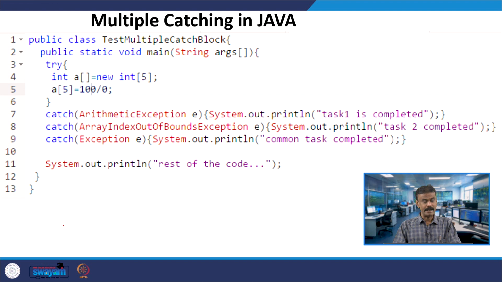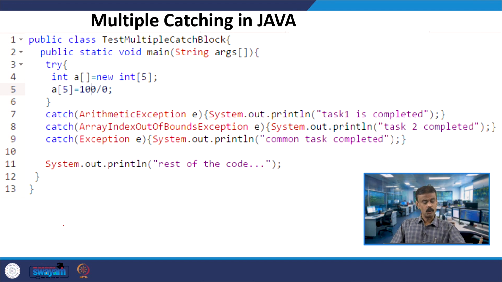When you try to access a5, there is an error. Now the catch: which catch block will be called? There are two exceptions, one is 100 by 0 and the other is a of 5, where you are trying to access the 5th index, but you can access only up to the 4th index.